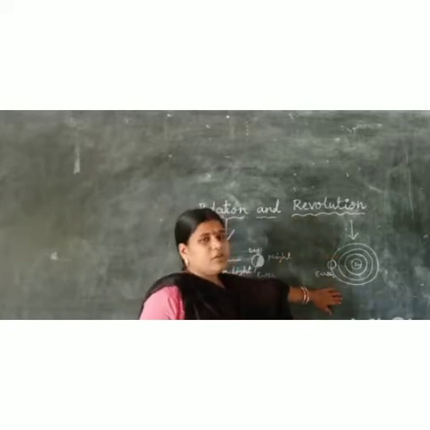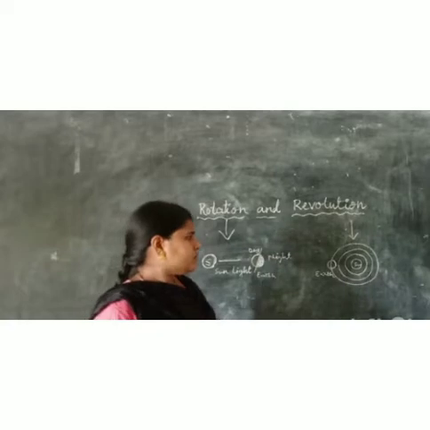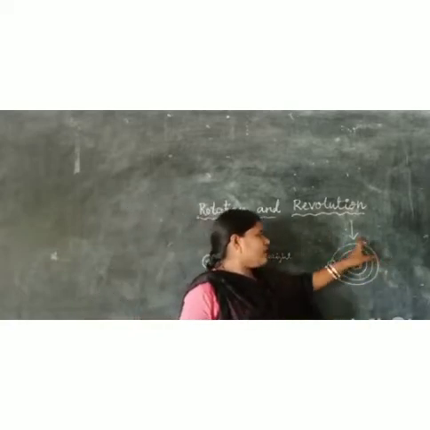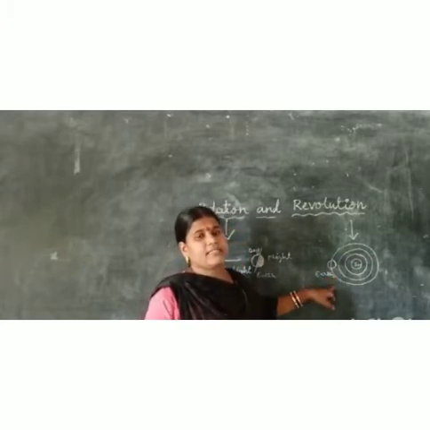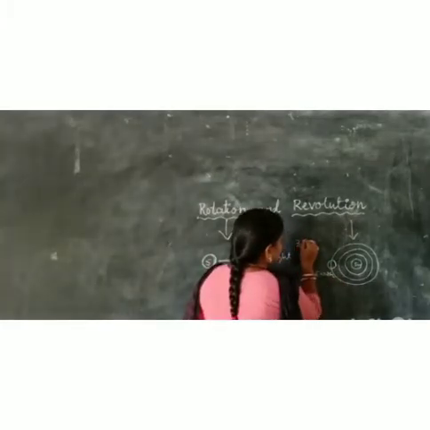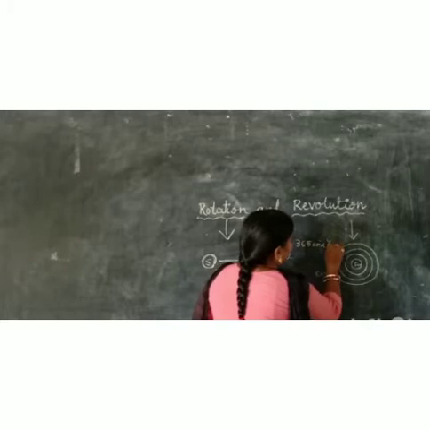Let us know about the revolution. Revolution means the earth revolves on its orbit, and the revolution of the earth takes 365 and 1/4 days.